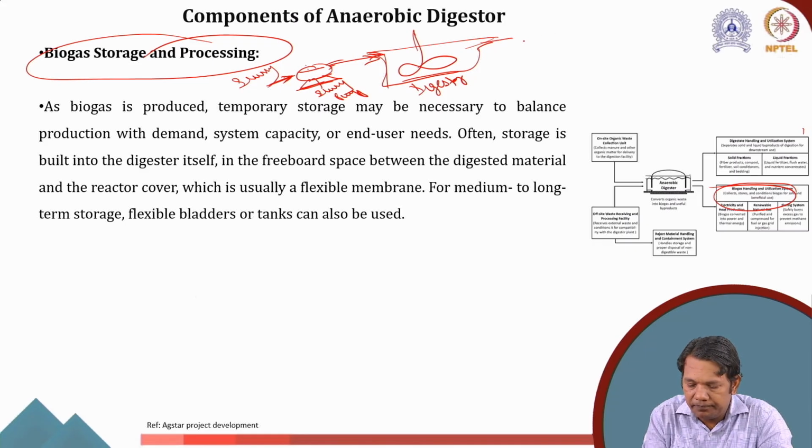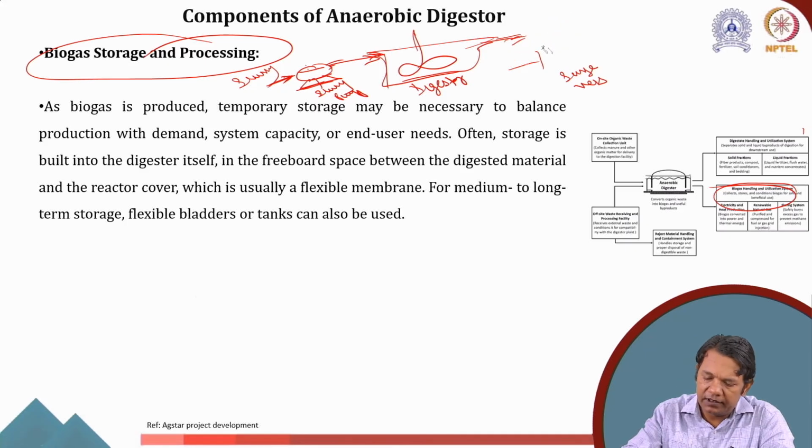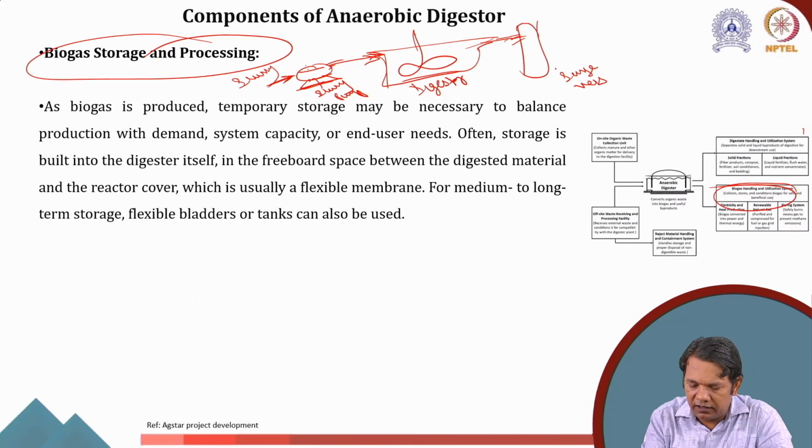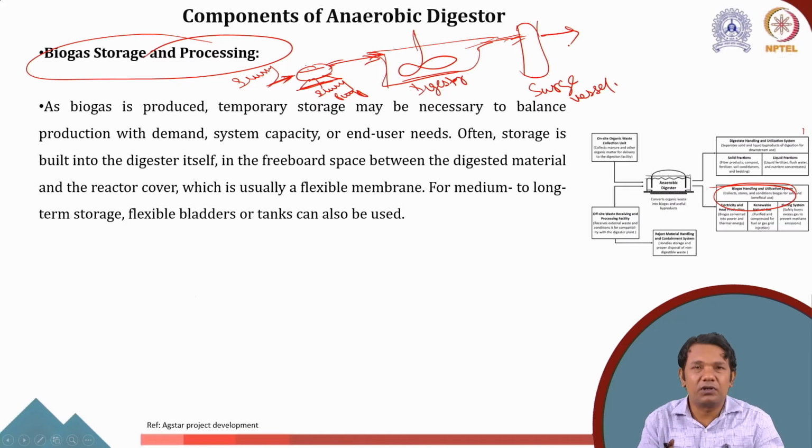Then from here, we have to take the gas out, so we can have a vacuum pump or a blower or something of that kind. Then, as I was saying, the biogas handling and storage. Here, because we want a continuous supply, we can have a surge vessel, or maybe we can put a surge vessel here. The surge vessel counters the fluctuation.